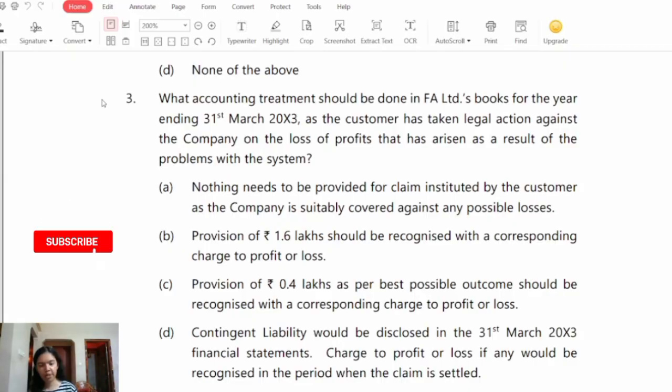Option B. Provision of rupees 1.6 lakhs should be recognized with the corresponding charge to P&L. Option C. Provision of rupees 0.4 lakh as per best possible outcome should be recognized with the corresponding charge to P&L. Or option D. Contingent liability would be disclosed in the 31st March 2023 financial statements. Charge to P&L, if any, would be recognized in the period when the claim is settled.